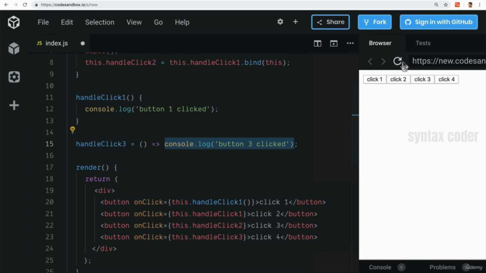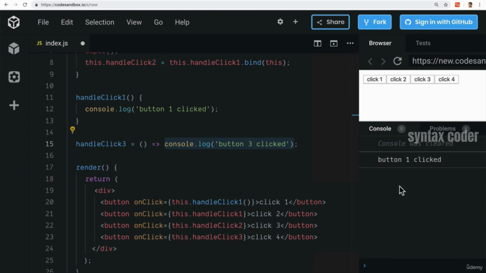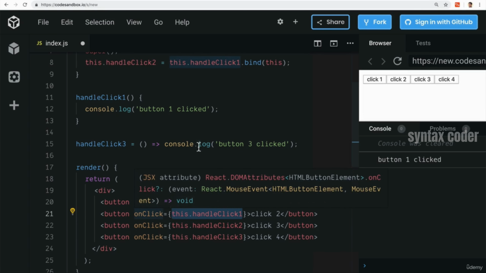I'm going to refresh the page. All right, and we see right away that there's a console. So let's click over here. And it looks like button 1 was clicked. But I didn't click this button. What just happened? Well, we're invoking the function whenever we render, right? So here, when React renders this, it runs this function because, well, we call it right here. This is why we don't call a function when it's an event handler. We assign it a function so that when the event happens, it actually runs.